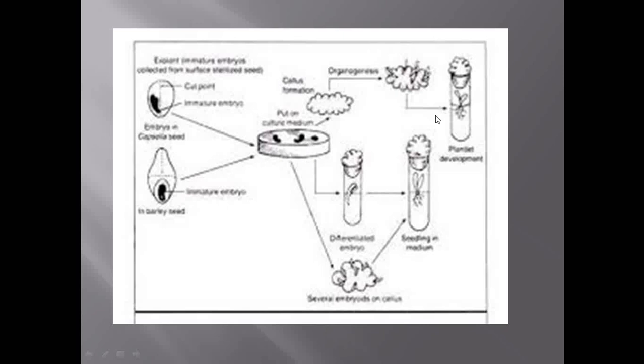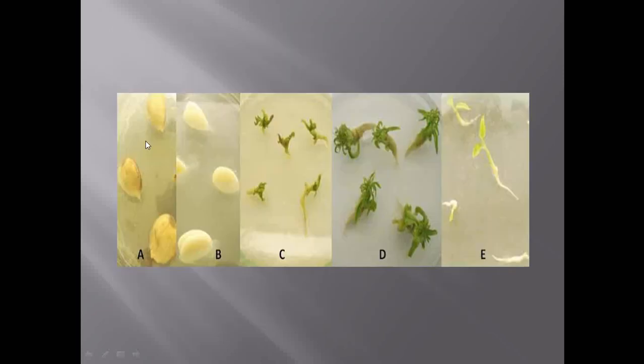Either you can skip the process of callus formation, or you can add the callus formation process, that is, you can follow the direct or indirect method of propagation. Just see here, these are the seeds after proper sterilization. See here, when you germinate them on the petri plate, and after their subculturing, they will form small plantlets. So see that from a single embryo we are able to get a numerous number of plants. So see what is the importance of embryo culture, why we have to carry out the embryo culture.